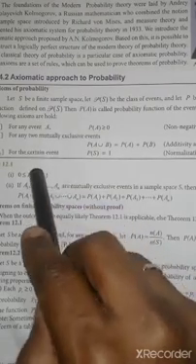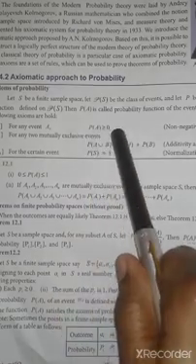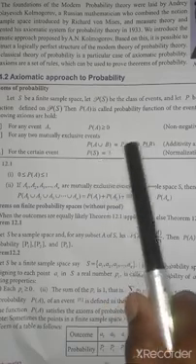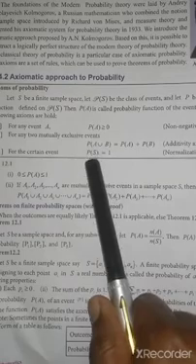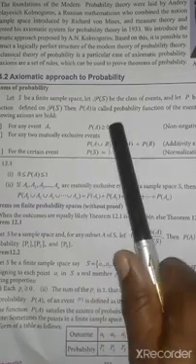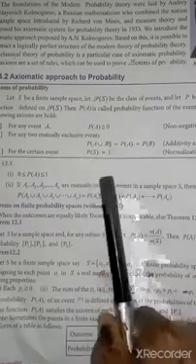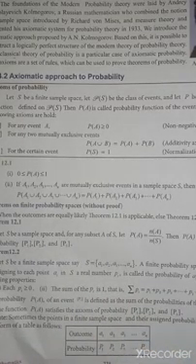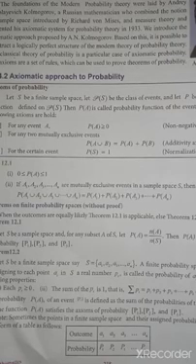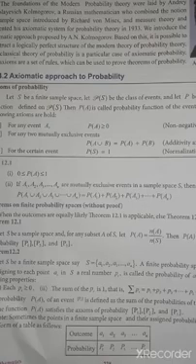And these are the three axioms of probability, very important. First one is that the probability of A should be greater than or equal to 0. Next, P of A union B equals P of A plus P of B if they are mutually exclusive events. Next, P of S equals 1. These are the three axioms of probability, that is very important. So your first exercise is only basic, what you have studied in your lower class. From the second exercise onwards you are going to study a new topic.